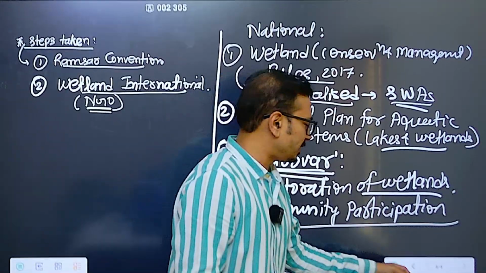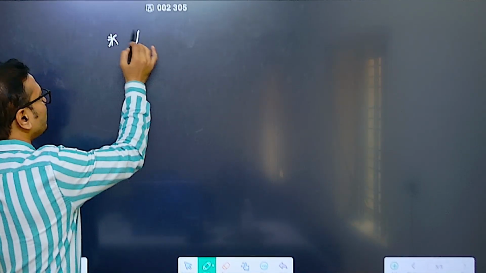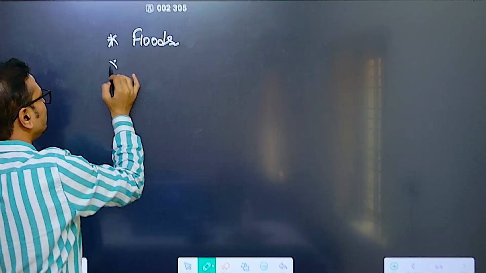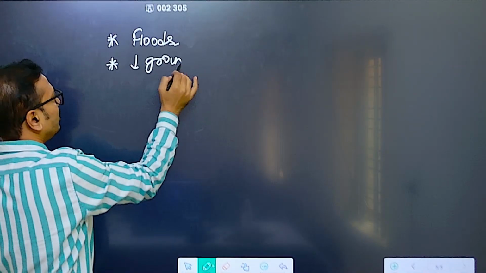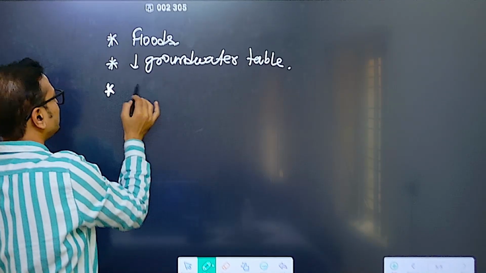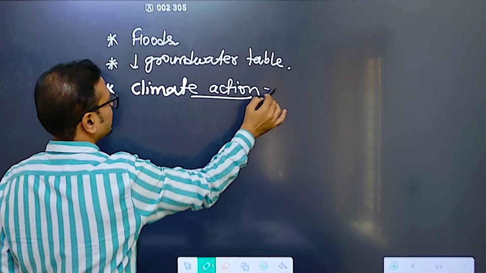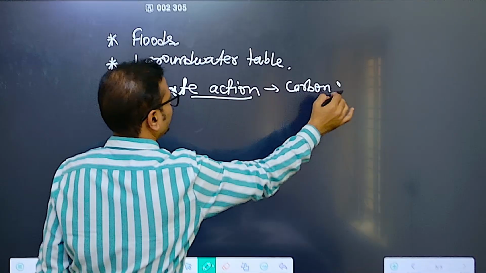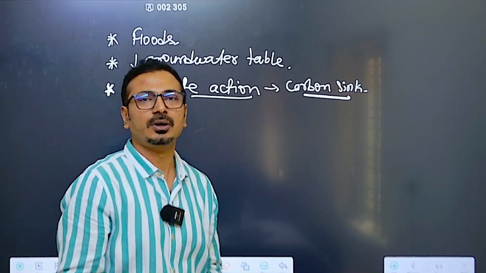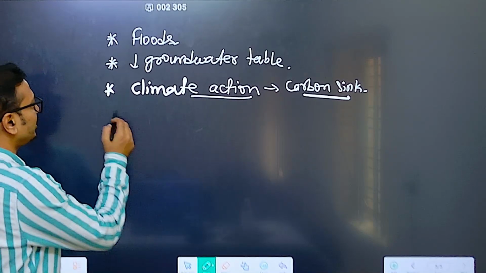For India, you should understand that conservation of wetlands is important. Why? Because we are facing a lot of problems, especially floods. The second thing is a decline in the groundwater table. Then climate action commitments are there, so we need a carbon sink. We have a commitment related to creating a large carbon sink also. So we have to ensure wetland conservation, resulting in a carbon sink.